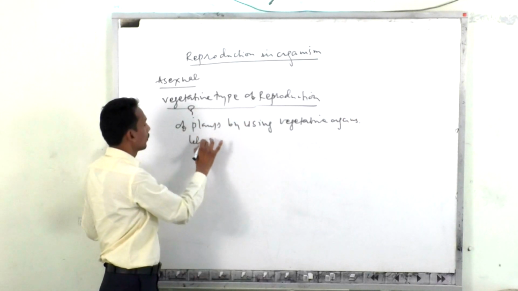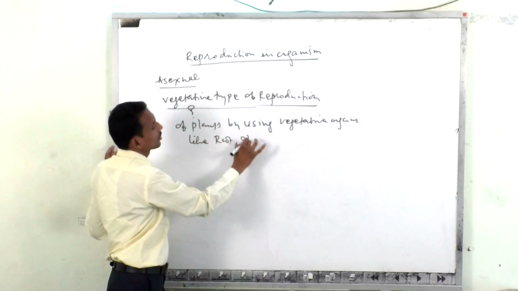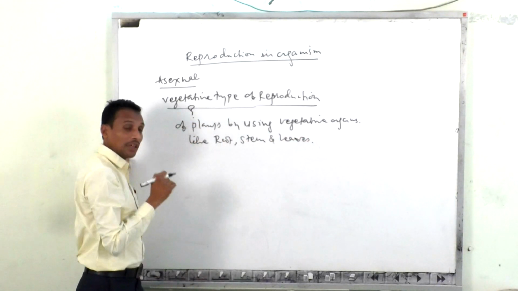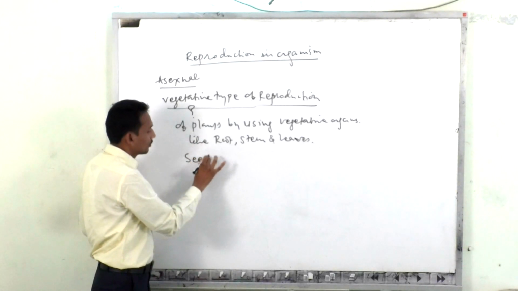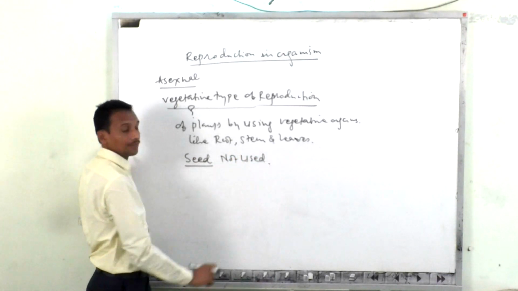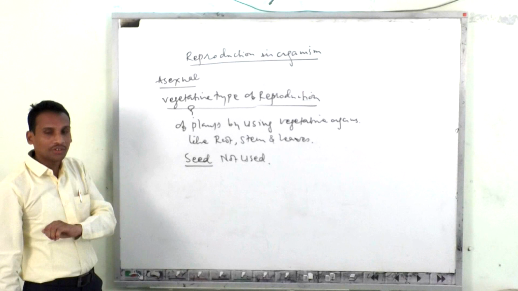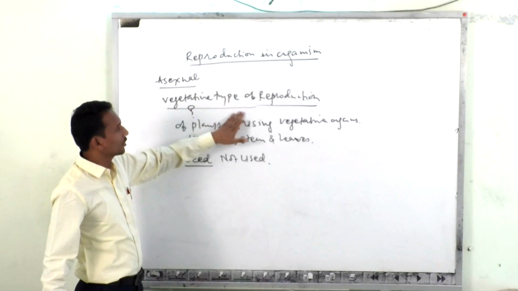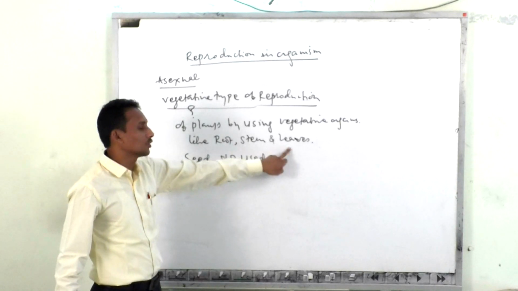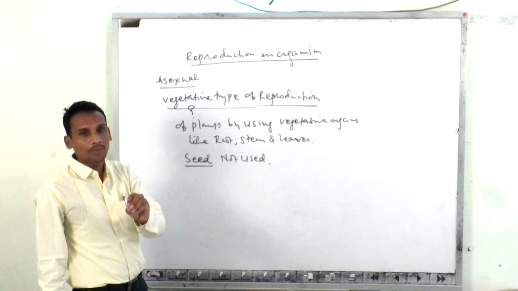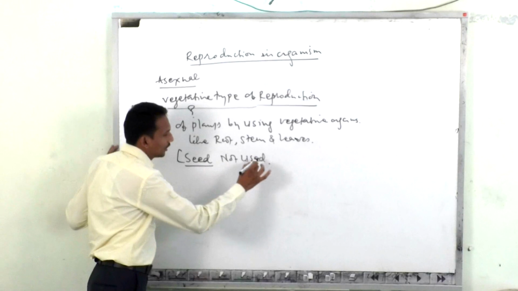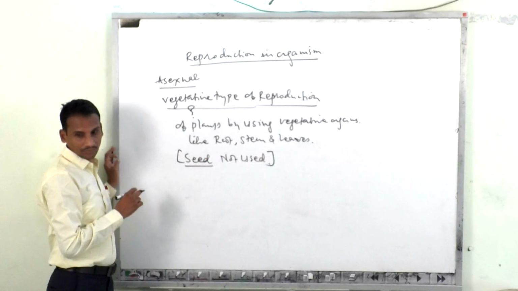like root, stem and leaves. But here seed is not used. We discuss this vegetative type of reproduction, and in that case you find three different parts, root, stem, leaves, which have been used for the vegetative type of reproduction in that plant, but you just note that seed is not used in that case.